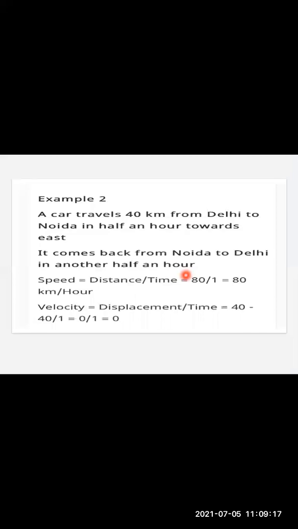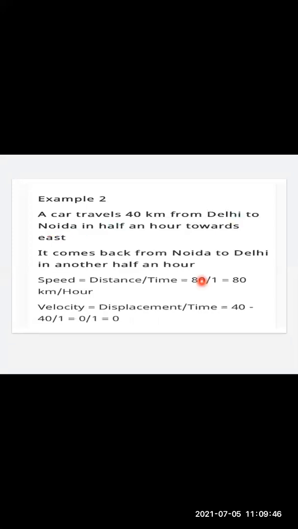Now see, this is a very tricky problem. Speed is what? Distance upon time. Distance is 40 kilometers and how much is time? Half. Okay, but it is traversing a distance from Delhi to Noida and back. That means half an hour Delhi to Noida and half an hour Noida to Delhi, so total time is 1 hour. So here the time taken will be taken as 1 hour.